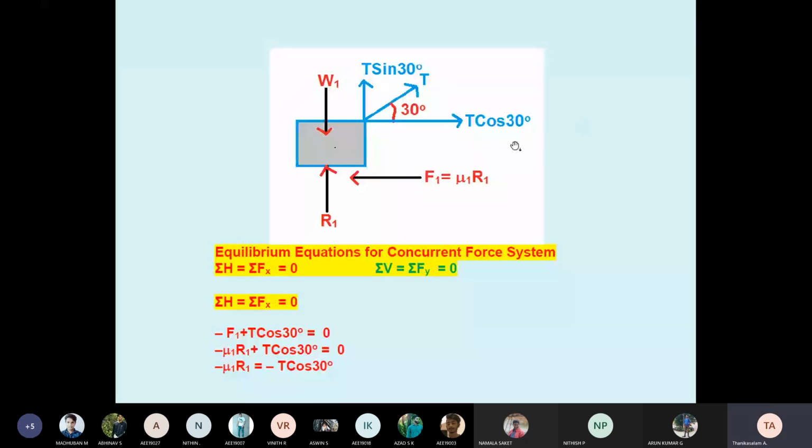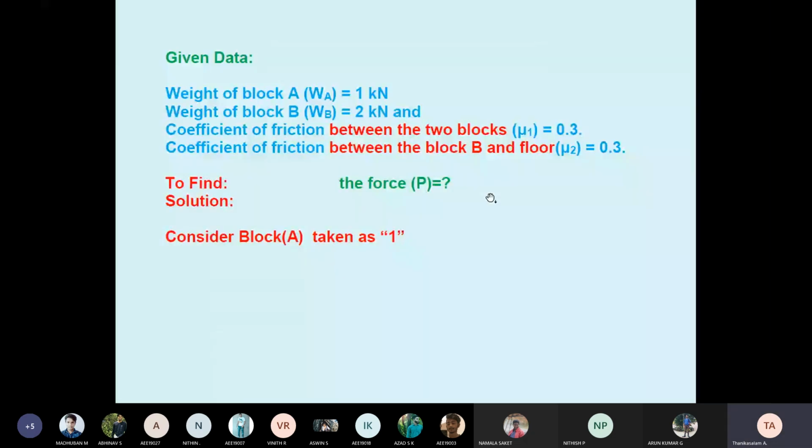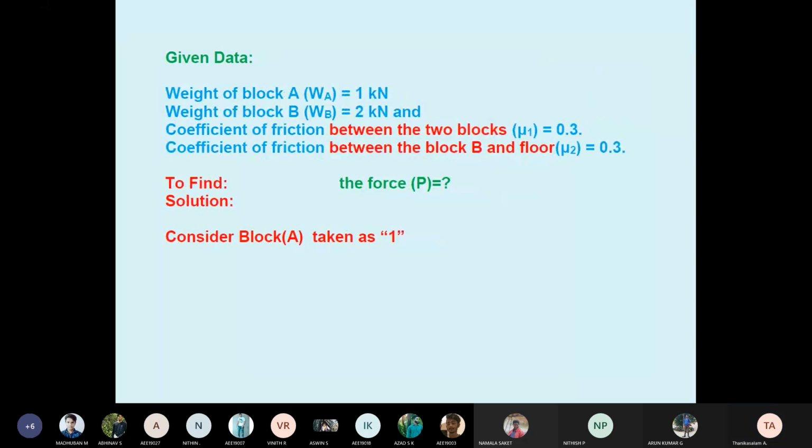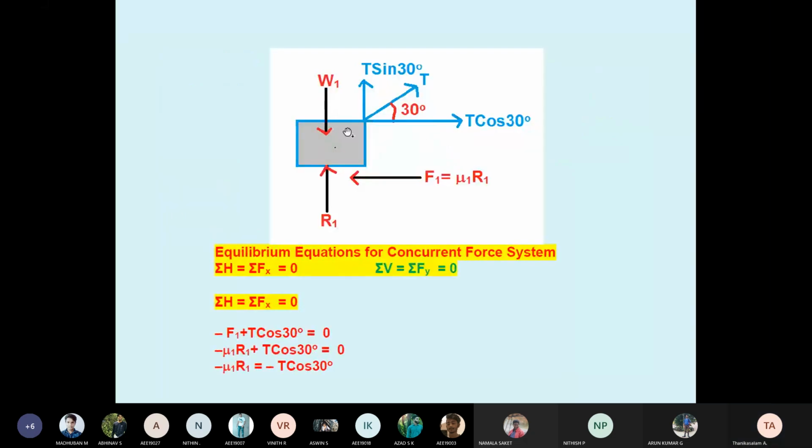T cos 30 is on the right side, therefore friction is on the left side. Don't look at the total block; see block A only. Don't consider the applied force P, because that is applied on B only, not A. Block A is connected by the rope on an incline, that's why T cos 30 and T sin 30. So friction is on the left side.